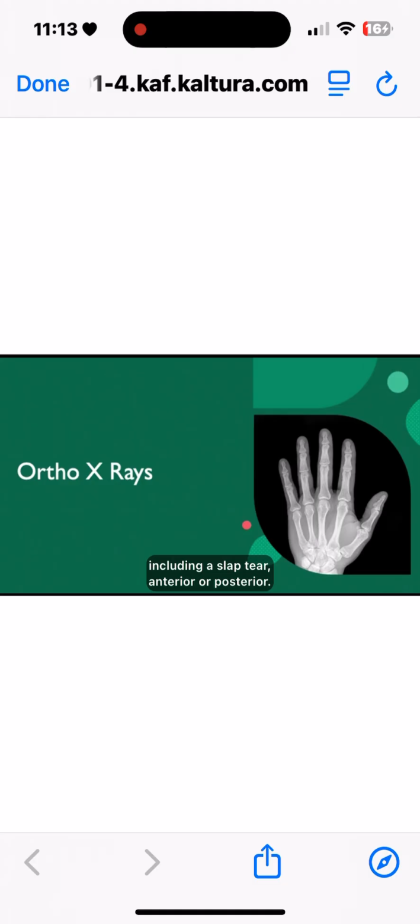So again, review elbow anatomy. The sail sign is displacement of the anterior or posterior fat pads and can indicate occult fractures of the elbow in pediatric patients. You get two views of the elbow. You may miss the intra-articular fracture that requires immediate surgery if we don't get both views. Dislocations may be uncomplicated, or more complicated if there's a fracture associated with it.